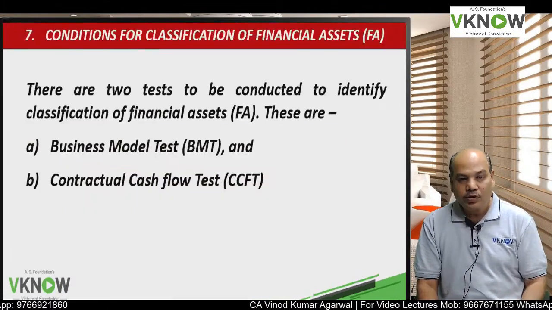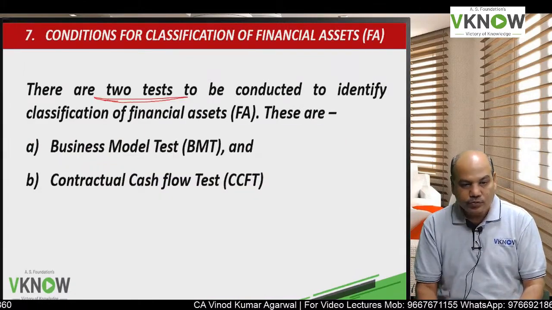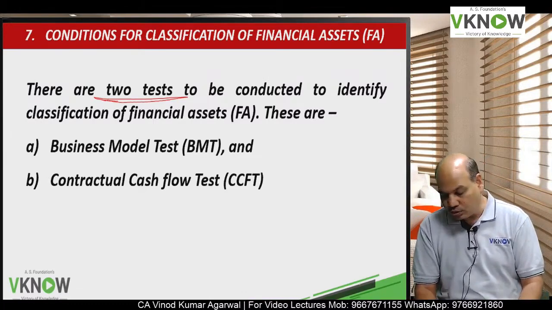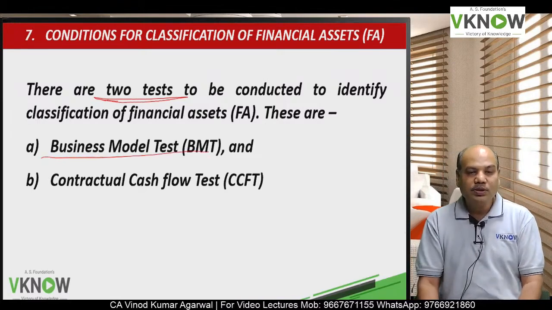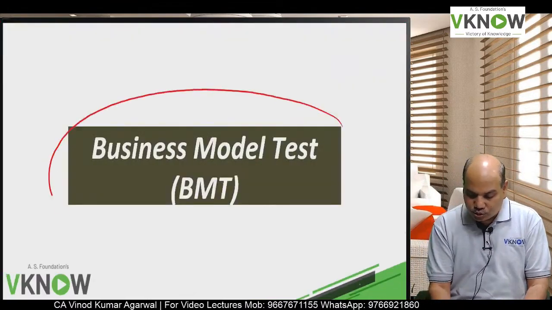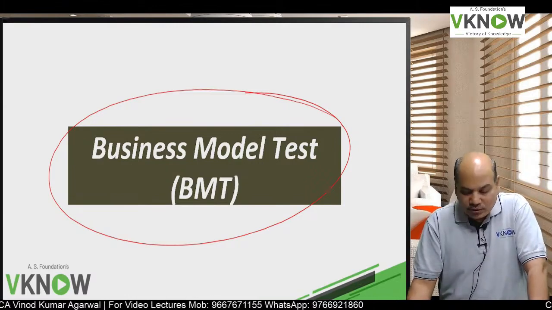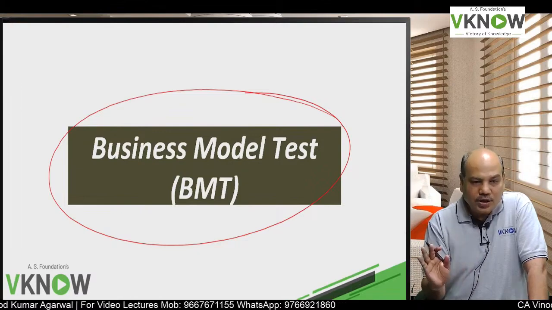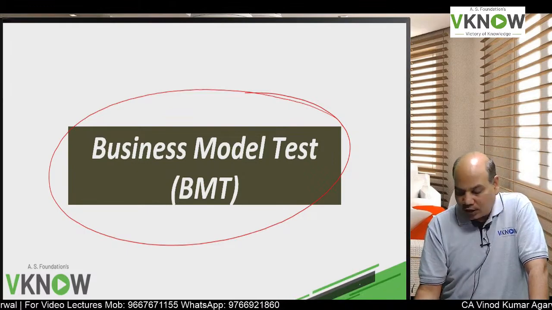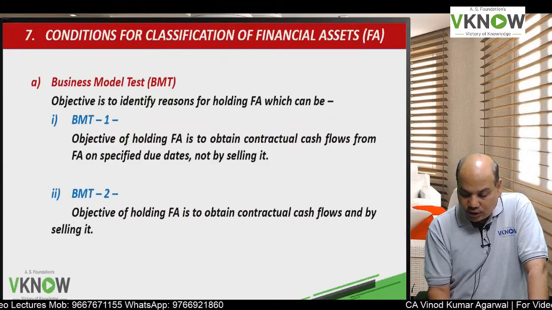So, conditions for classification of financial asset. We have to perform two tests to check the classification, whether it will go to amortized cost or FVT OCI, and these tests are called business model test and contractual cash flow test. Remember, this is a super fast revision, so I am expecting you have read this standard once, and today we have come here for revision purposes only, so that the whole chapter goes before your eyes in just 1 hour. So first we will see business model test. What is business model test?